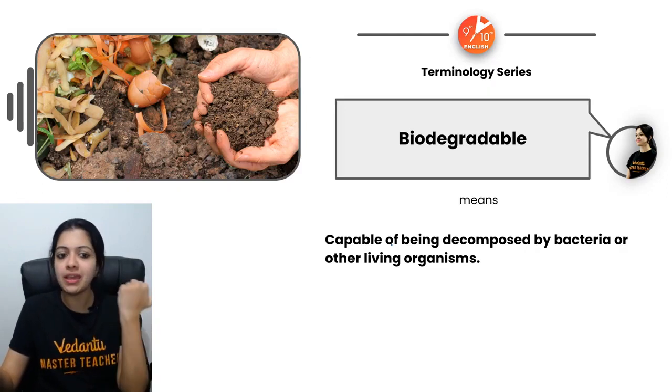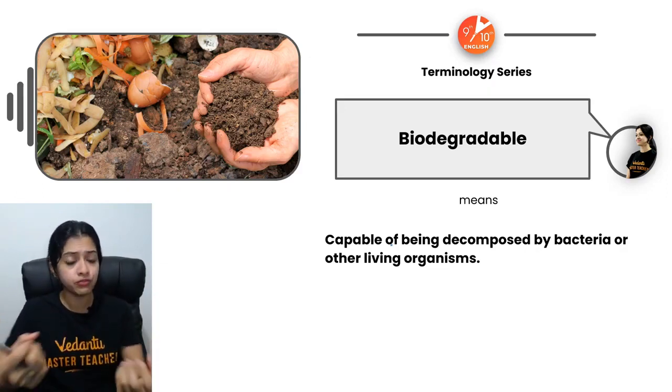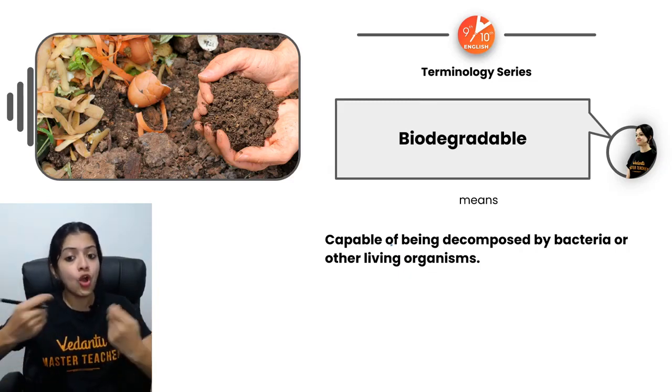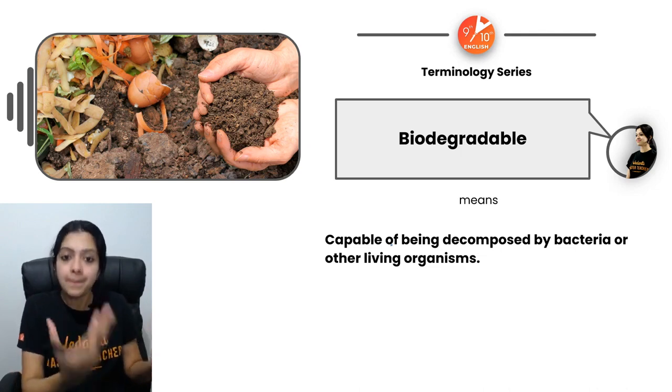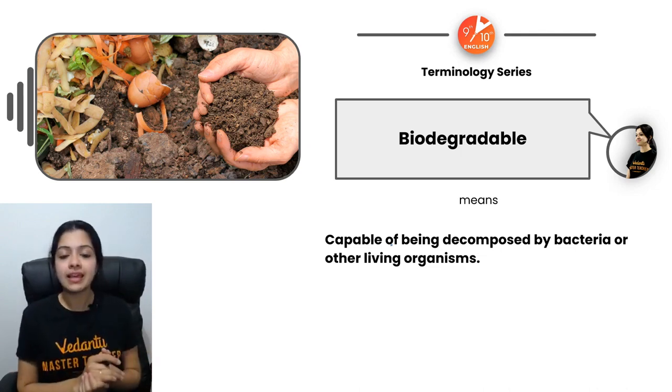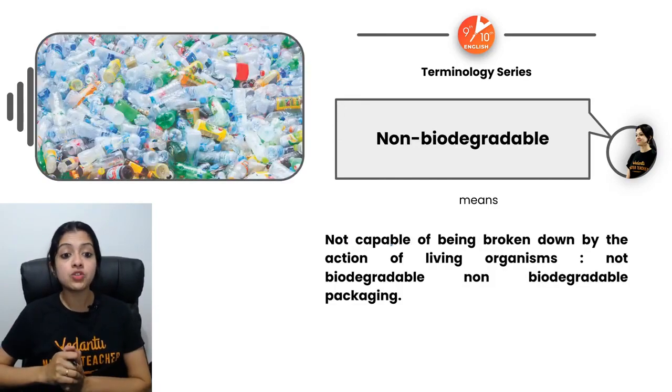So examples would be kitchen waste and all of these materials, even paper, anything that's of plant origin or obtained from a living organism and not really synthesized by man, can be categorized as biodegradable. Okay, right. Now comes non-biodegradable.